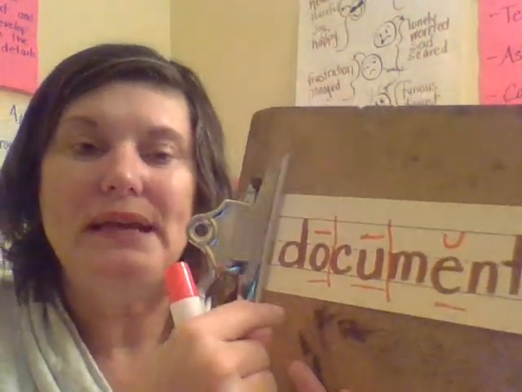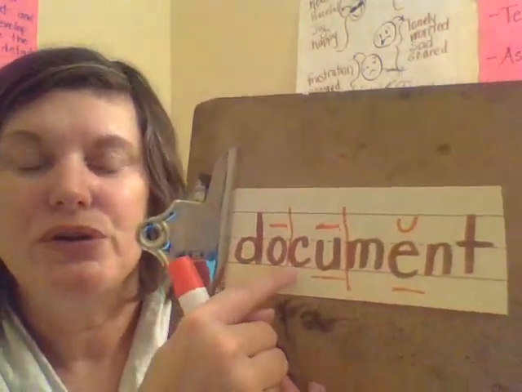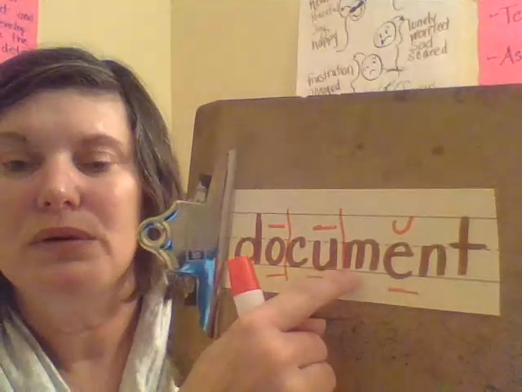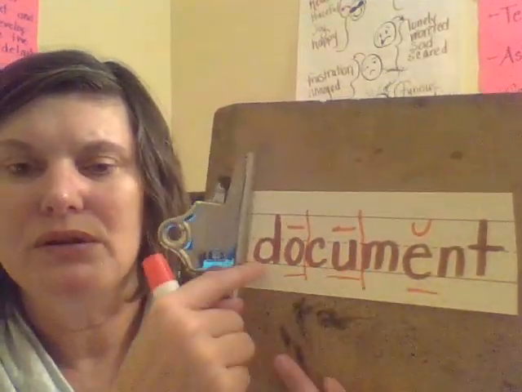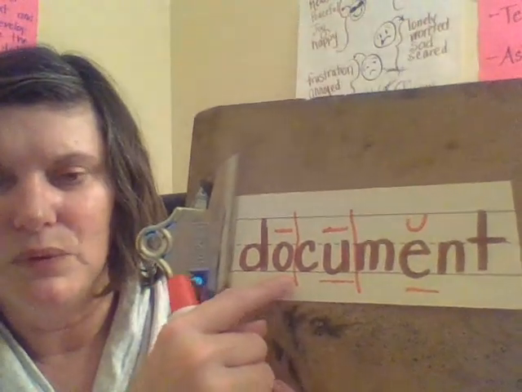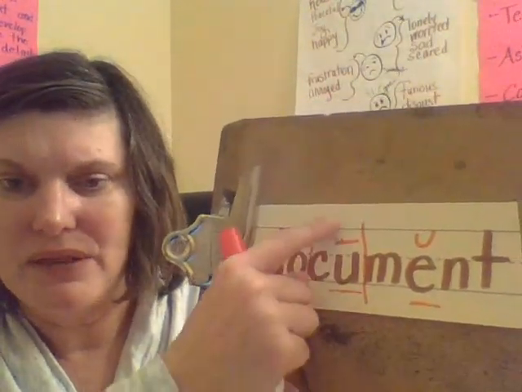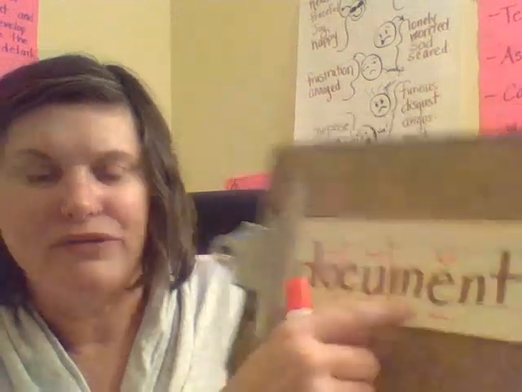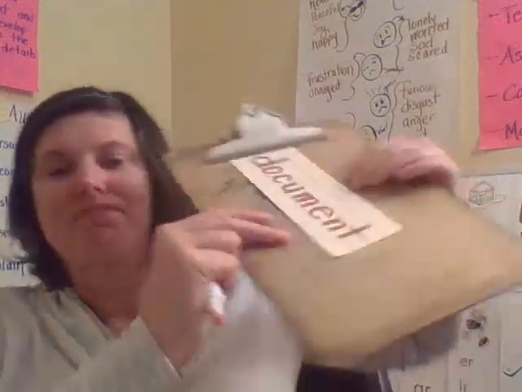So let's try reading it syllable by syllable. Document. Document, I've never heard of a document. So we must need to divide it after, either after here or after here. Let's try it again. That's what a good reader does.